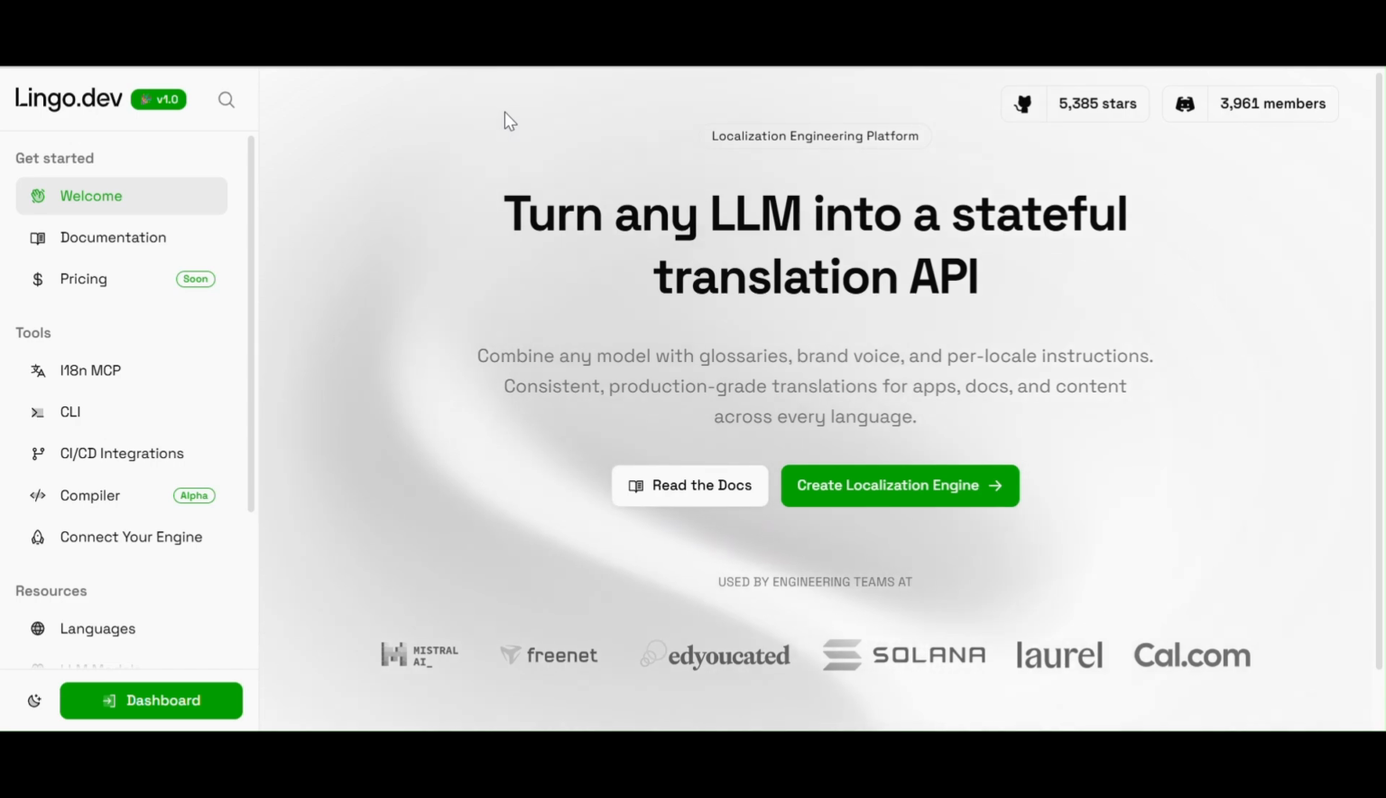Hi, so my name is Mansi and this is my demo video for the Lingo.dev Multilingual Hackathon number 3. I'm going to talk a little bit about how I got this idea and a little bit about the background.